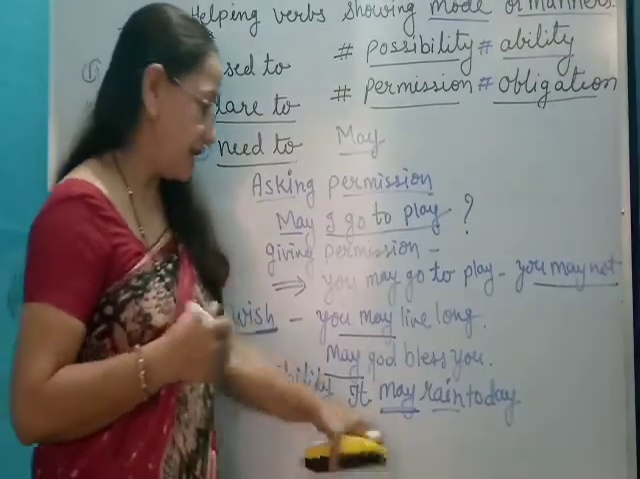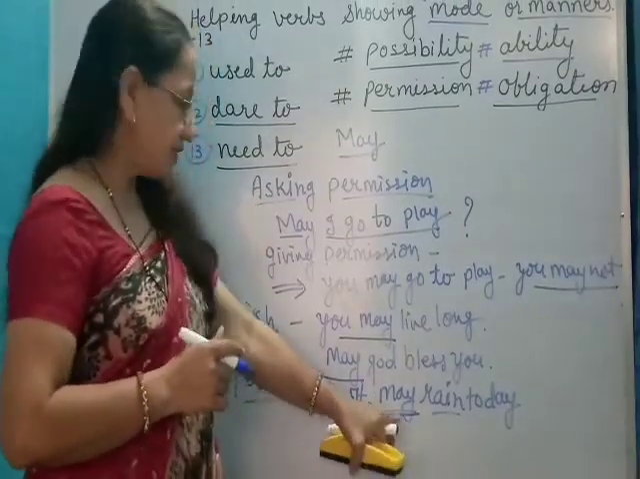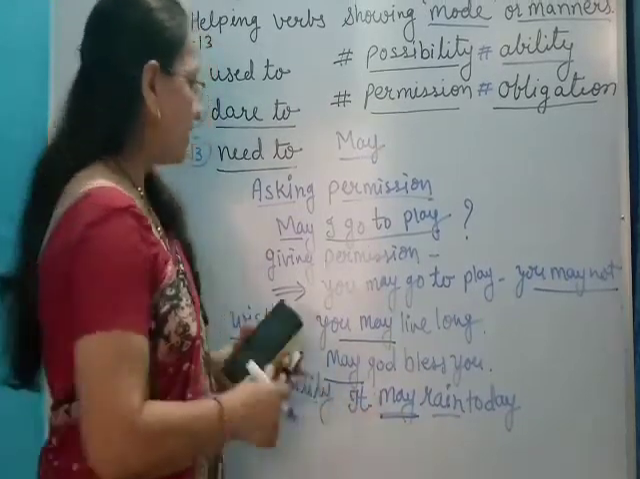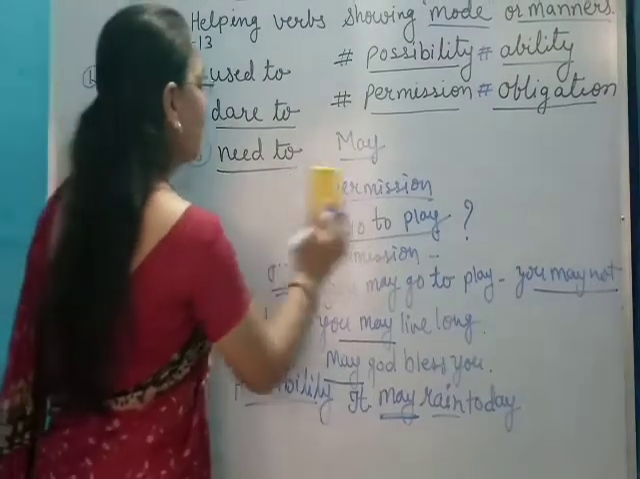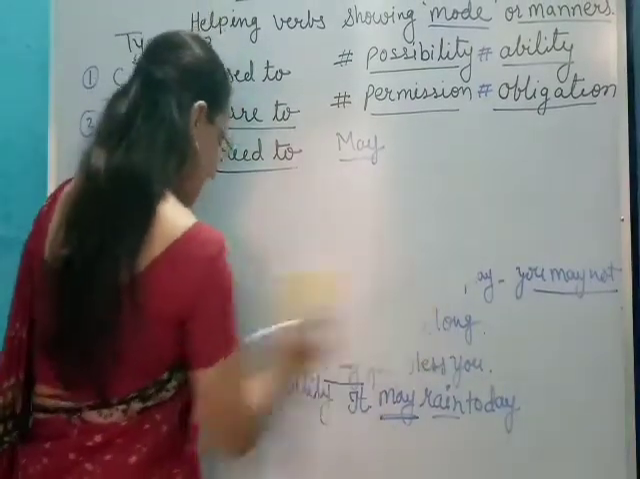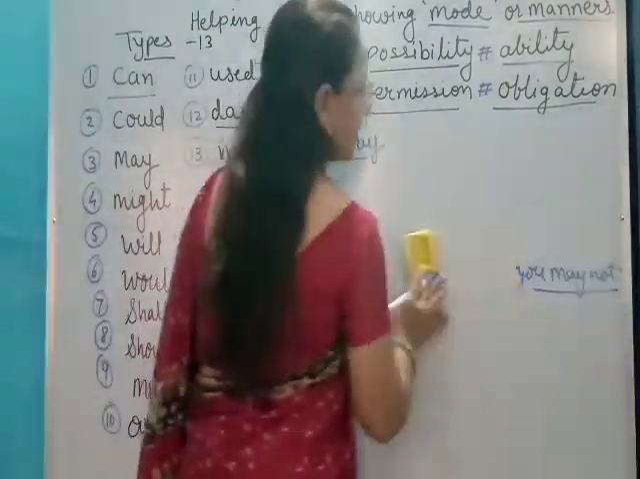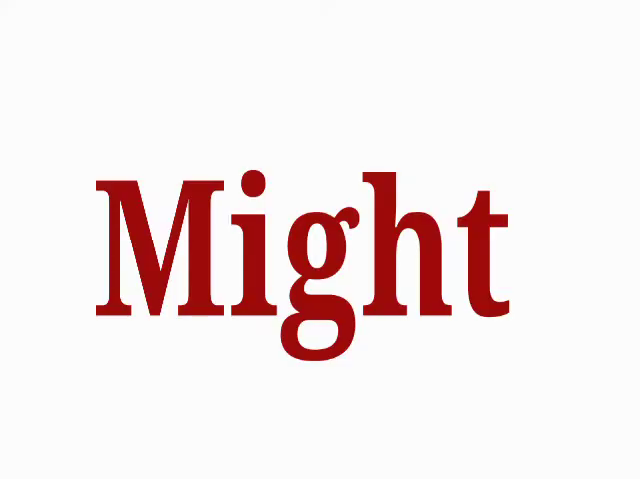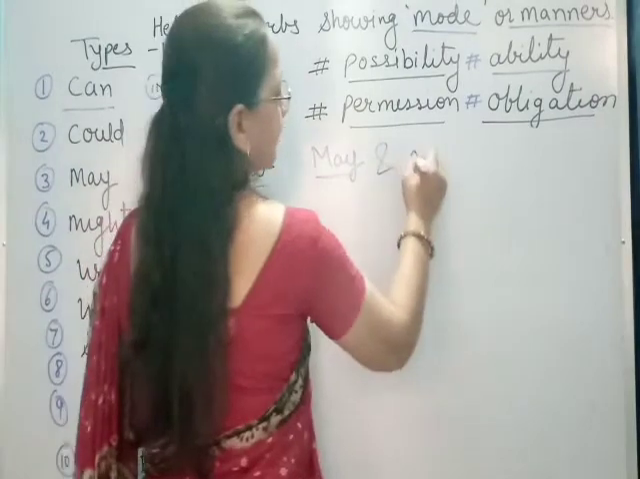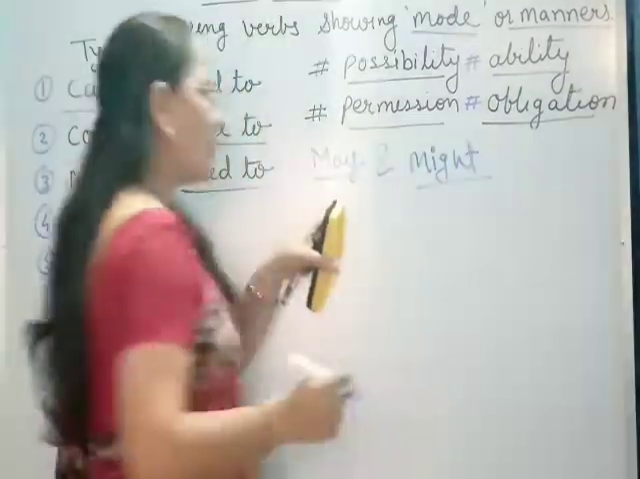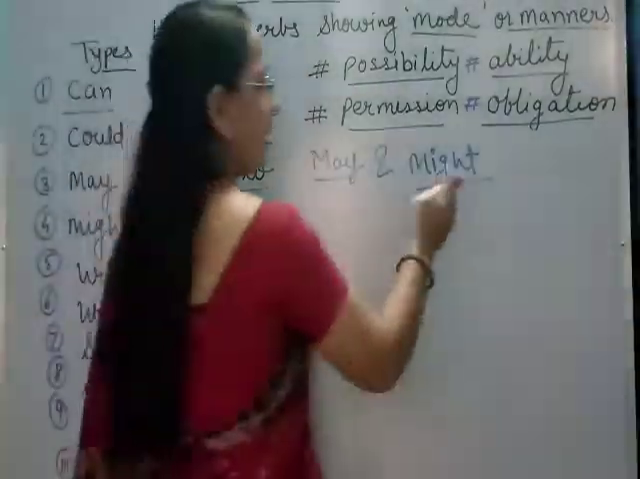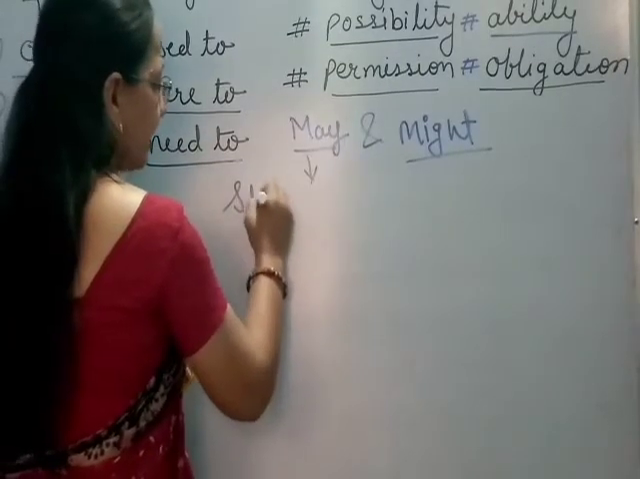He may come in the evening. So may is showing the possibility of action. But sometimes may and might both show the same things, the same actions, and how these two verbs are used in a sentence we will learn here. May and might. Both the verbs give the same meaning, but we have a strong possibility.